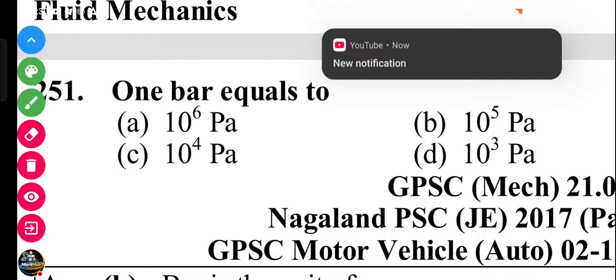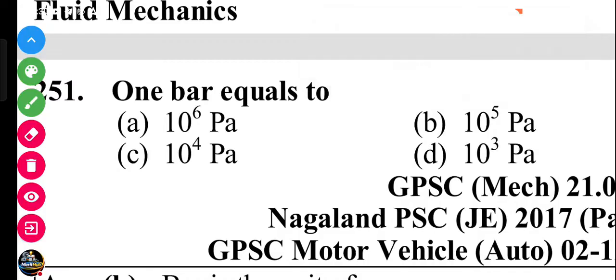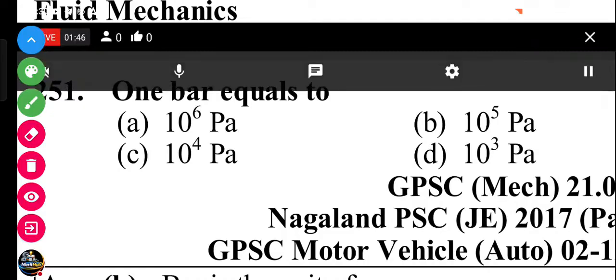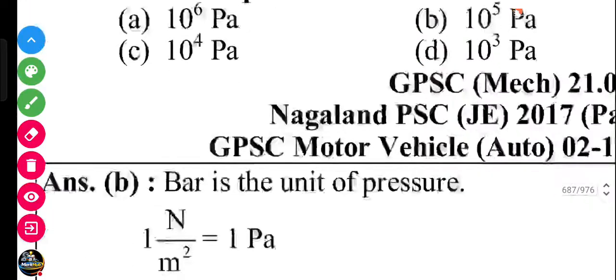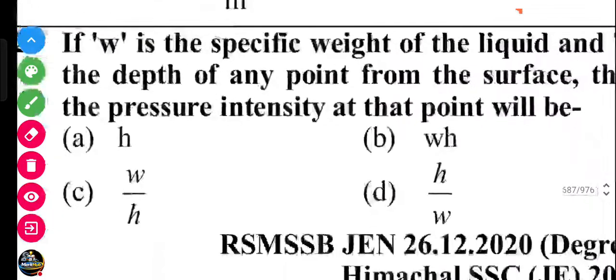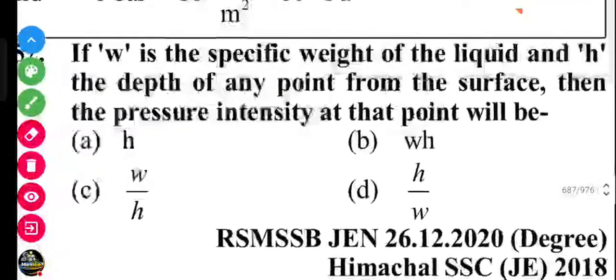Question number 251. 1 bar equals to 10 to the power 5 Pascal. If you know the answer, please comment the answer. Next question, friends.